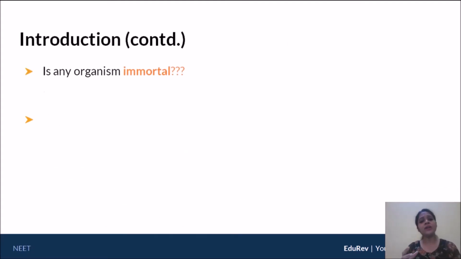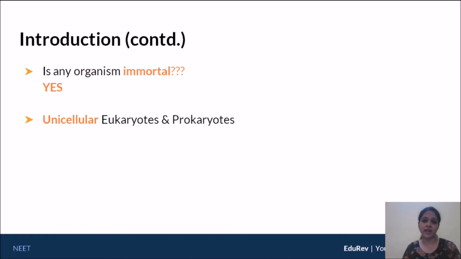Now, we need to understand if any organism is immortal. Nice to be immortal, but is any organism immortal? Are human beings immortal? There are certain organisms that are immortal. Yes, they are, but those organisms are only unicellular organisms. So maybe a unicellular prokaryote, that is bacteria, or a unicellular eukaryote, and those are your protists. Now, why is it that unicellular organisms tend to become immortal?